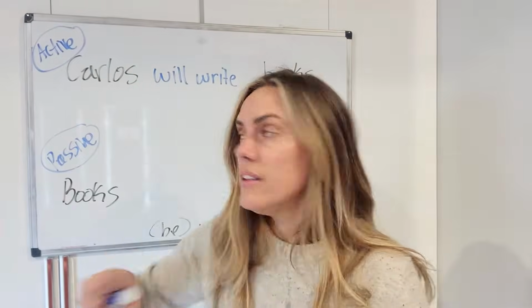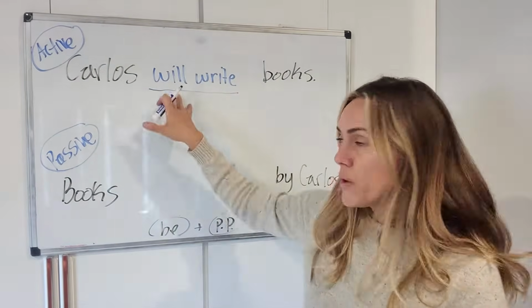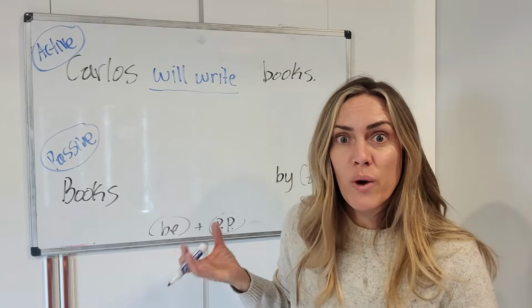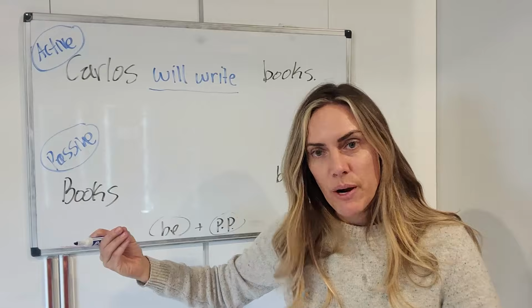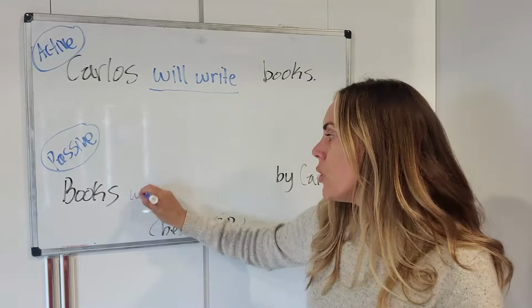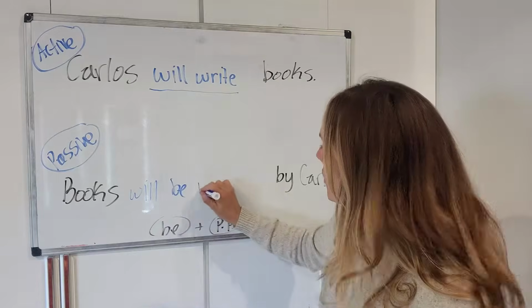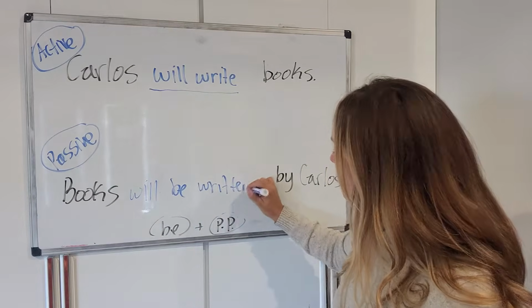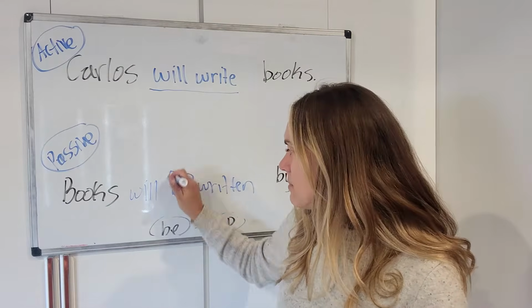Future with will. Carlos will write books. We have will with the helping verb, the modal, whatever, right? We need that, but then we need be and a past participle. Books will be written by Carlos. How do I know that I need to use the be form?